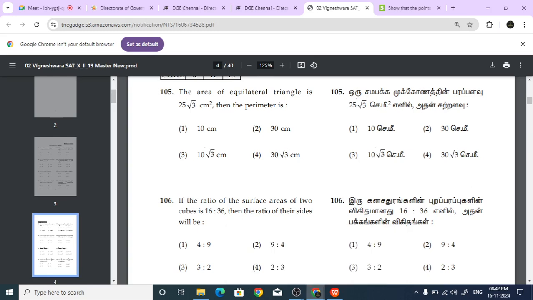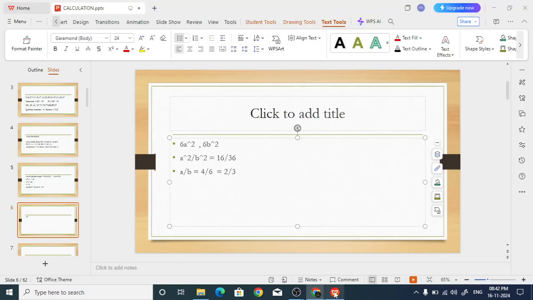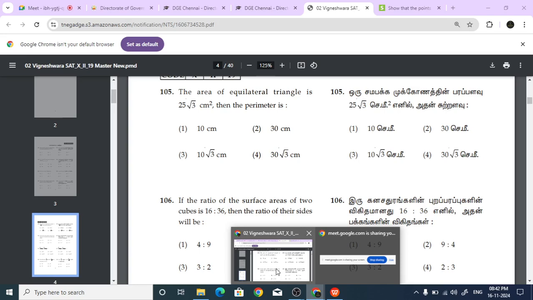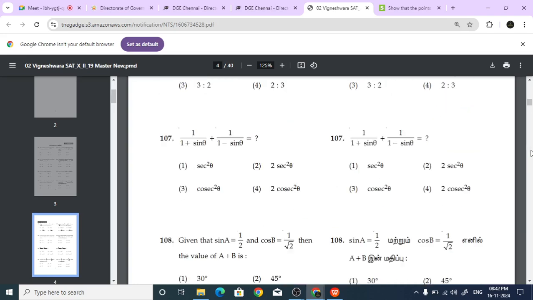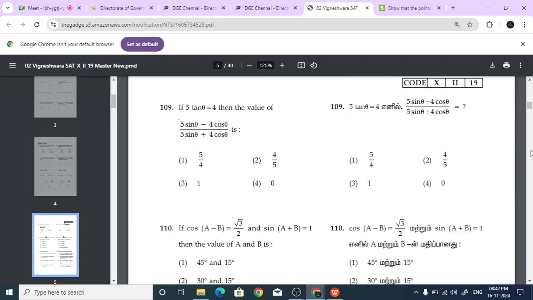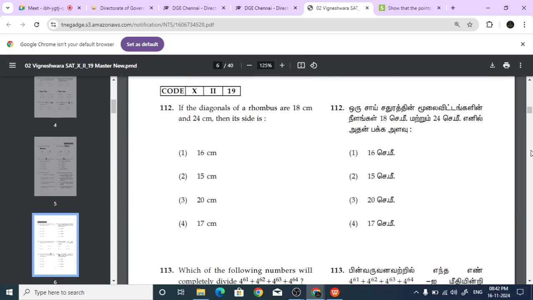Hello? Are you with me? Yes, sir. While doing this problem, if you can't understand, then there's no point in me going to the next problem. No, okay, the sine theta cos theta I'm skipping because I'm not sure whether it's been done for you. Okay, let's look at this.